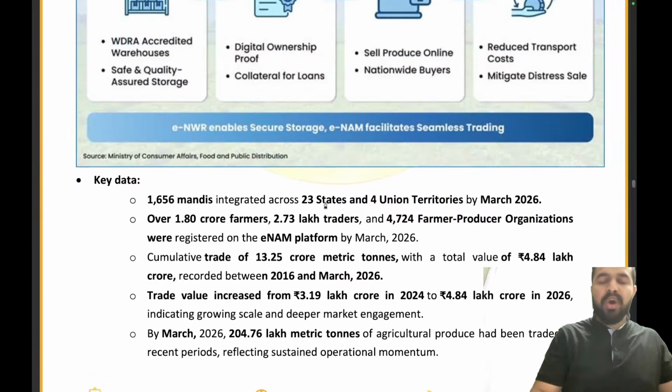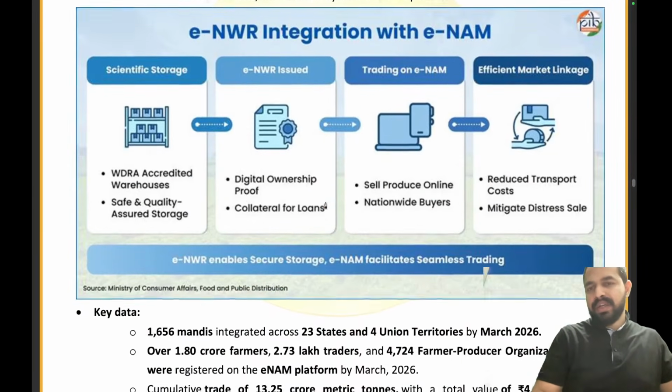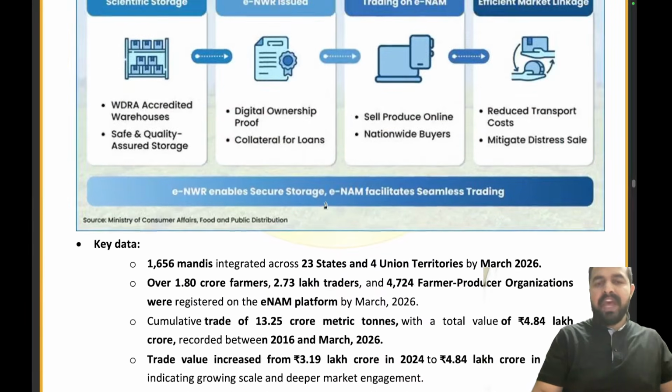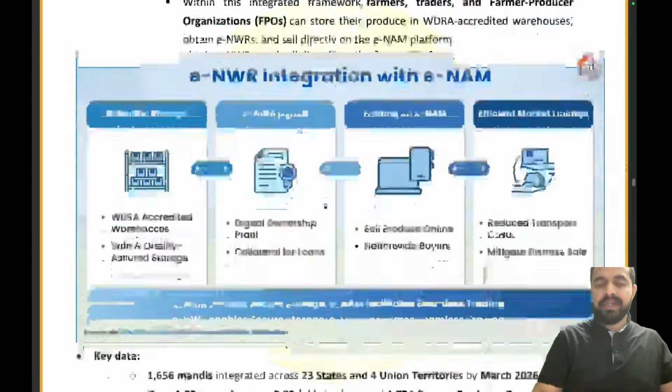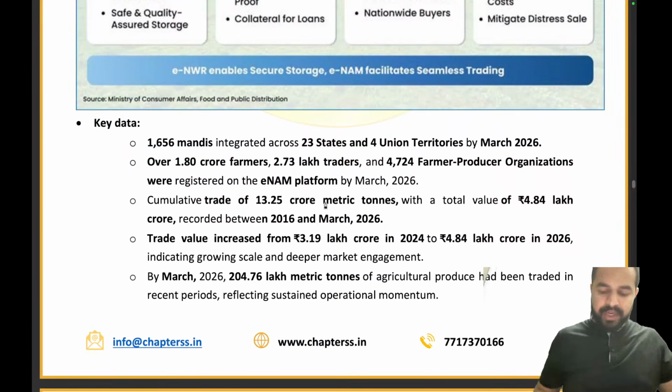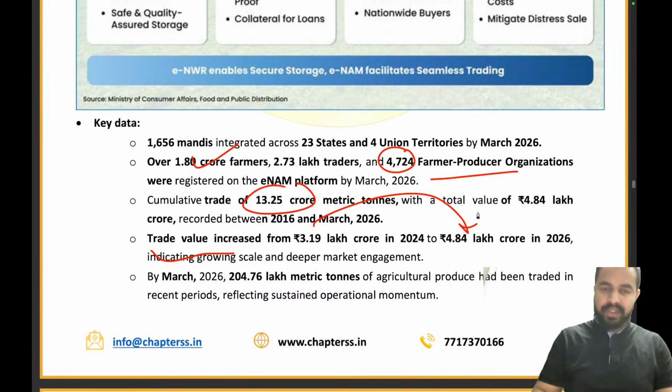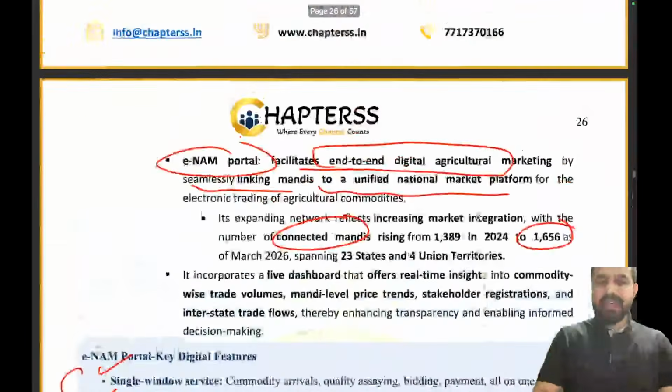So my dear friend, that's all about the ENAM, and you can see 1656 mandis have been integrated here, right? 1.8 crore farmers have been enrolled. 4724 FPOs have been registered. There is a trade of 13.25 crore metric tons over this particular platform. Trade value increased from 3.19 lakh crore to 4.84 lakh crore in 2026. So these are the different areas.